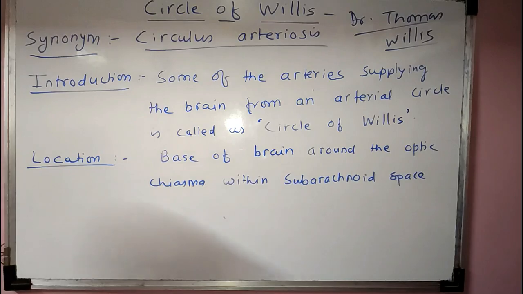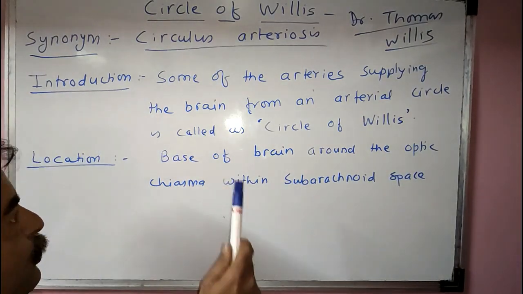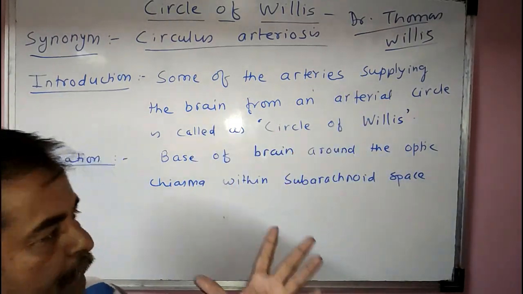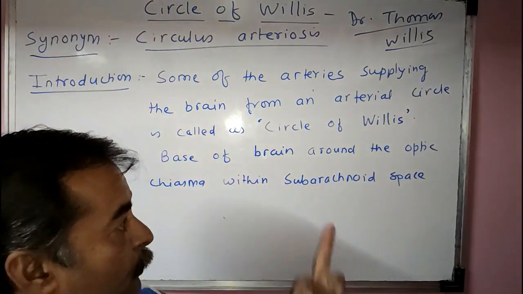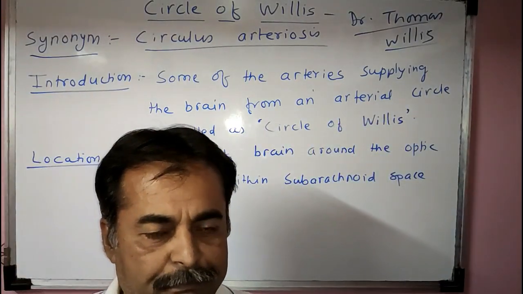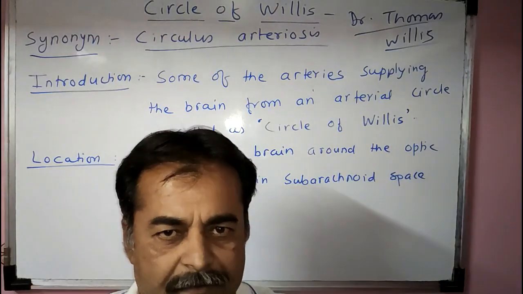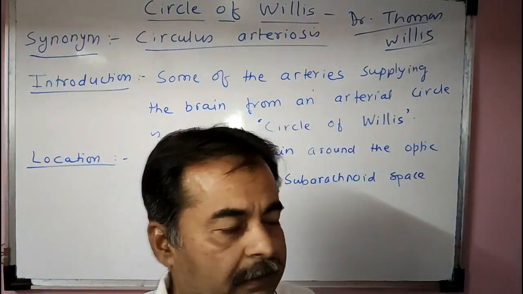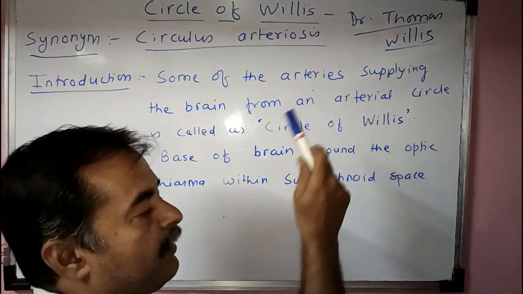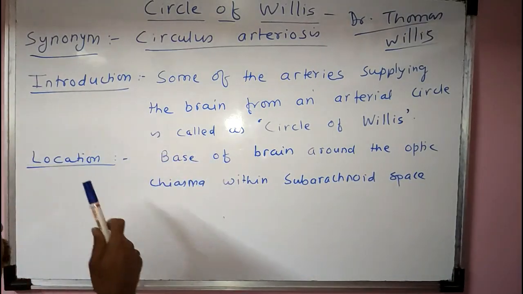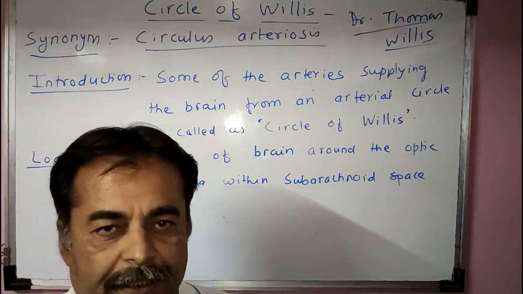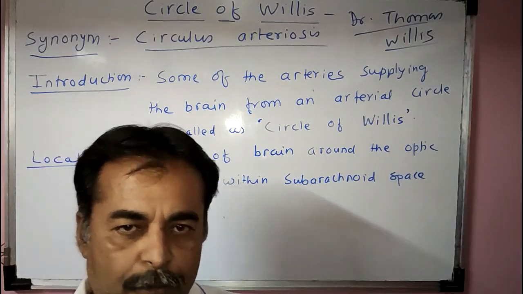Introduction. Now, what is this circle of Willis? I told you that some of the arteries which supply the brain form an arterial circle. Means the brain is supplied by some arteries that form an arterial circle, and that is called the circle of Willis. Now we will see where it is located.